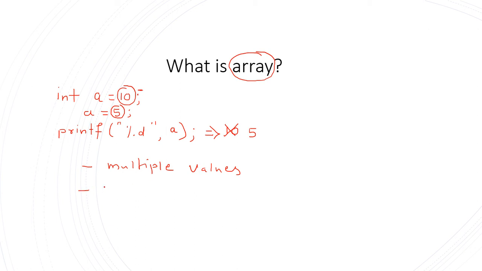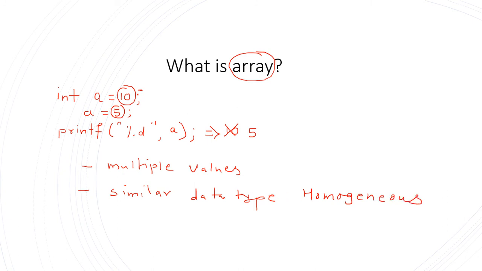But the second point is very important: all the elements in an array must be of similar data type. It is also called homogeneous.